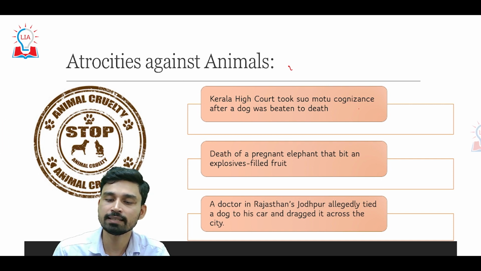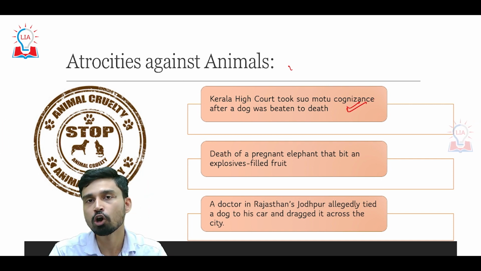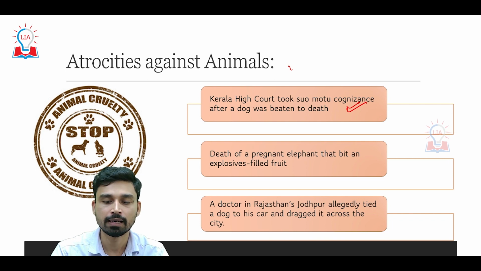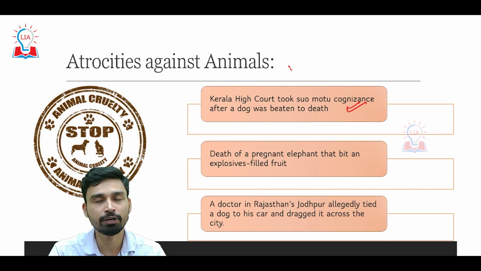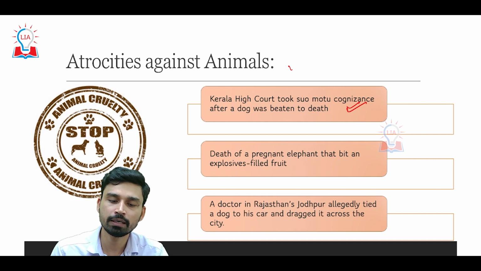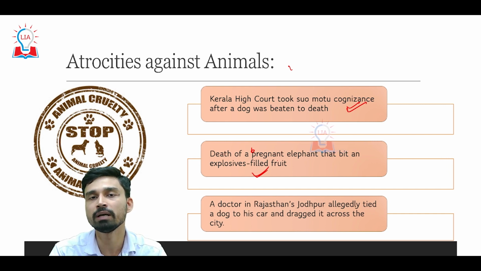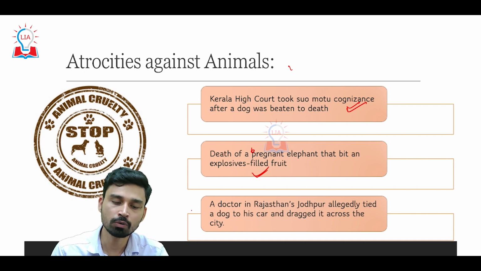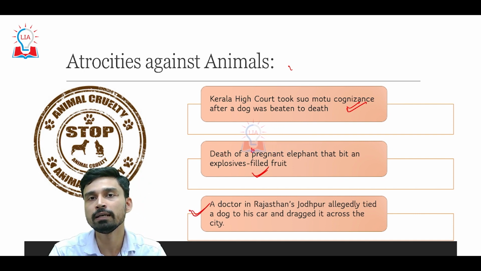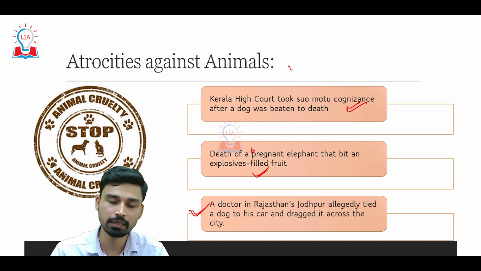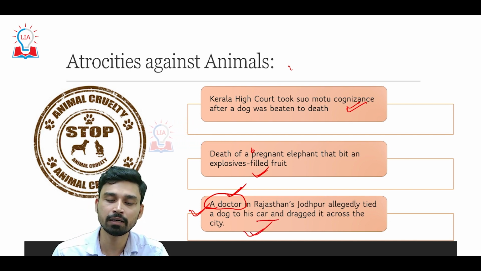Recently, the Kerala High Court took suo motu cognizance after a dog was beaten to death by a few people in Kerala. Similarly, there was news and a video circulated on social media where a pregnant elephant died after she bit an explosive-filled fruit. This was also done deliberately by some unscrupulous elements of society. Not only that, this is not pertaining only to the illiterate or marginalized sections of society, but even literate people, such as a recent case of a doctor in Jodhpur, Rajasthan, who allegedly tied a dog to his car and dragged it across the city.